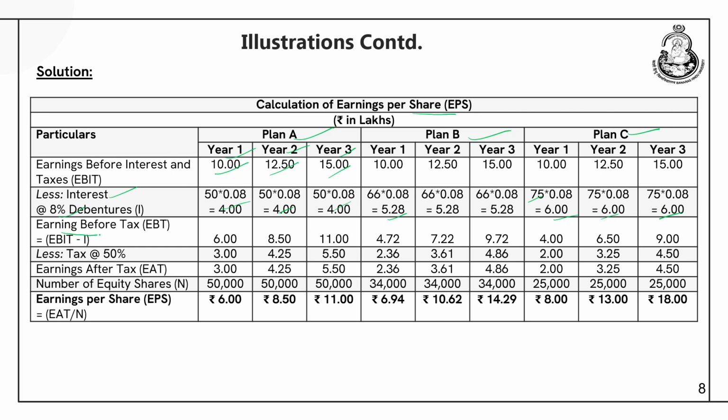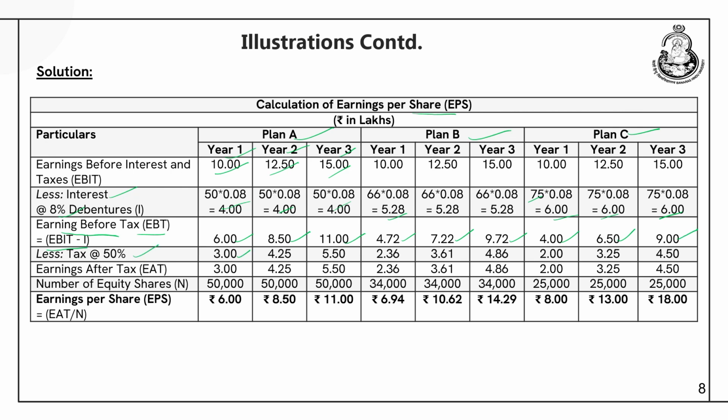We can calculate earnings before taxes. How it is calculated? We deduct interest from EBIT. This comes out to be 6 lakhs, 8.5 lakhs, 11 lakhs. This comes out to be 4.72, 7.22, 9.72, and finally for plan C it is 4 lakhs, 6.5 lakhs and 9 lakhs. Tax is given as 50%.